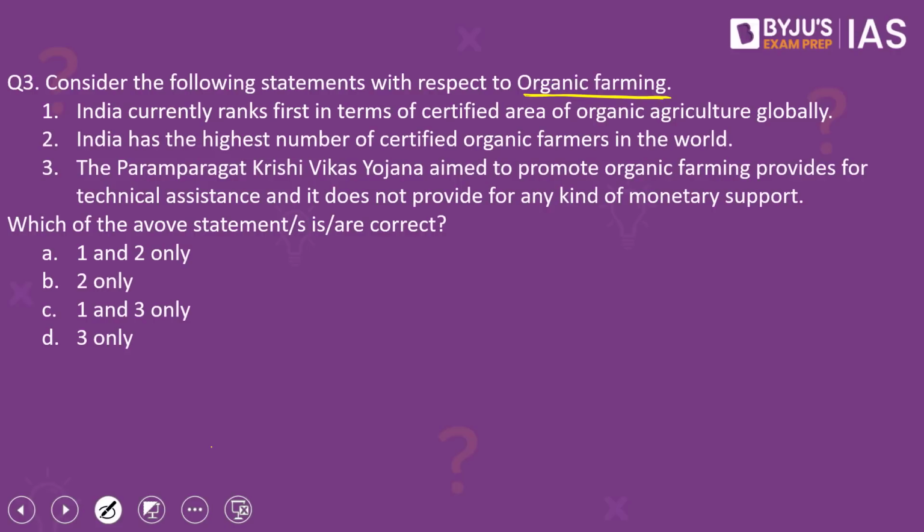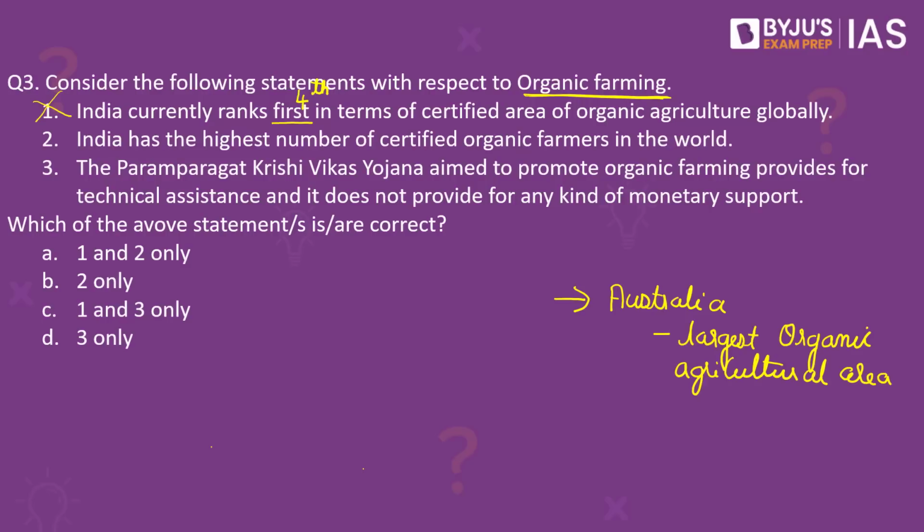Coming back to the question. Consider the first statement. This is wrong. Why? Because India does not rank first, but it ranks fourth in terms of certified area of organic agriculture globally. In fact, it is Australia which has the largest organic agricultural area. Australia is followed by Argentina.